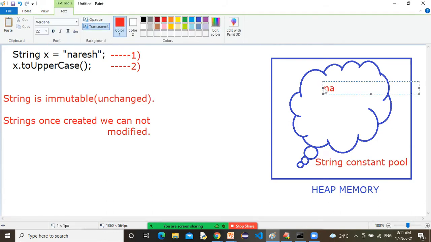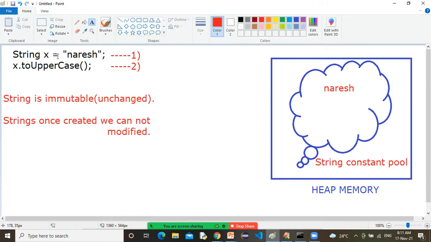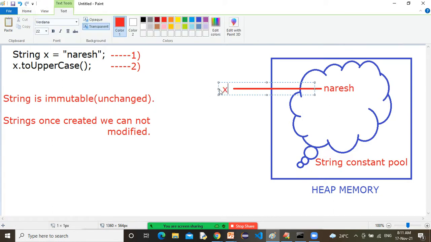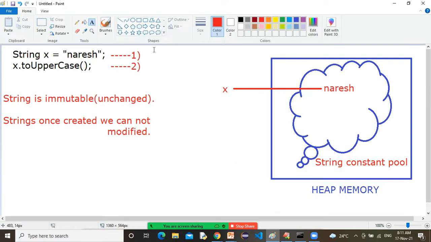Naresh will be created in the string constant pool, and this Naresh is referred to by the x variable. So x is referring to this Naresh.